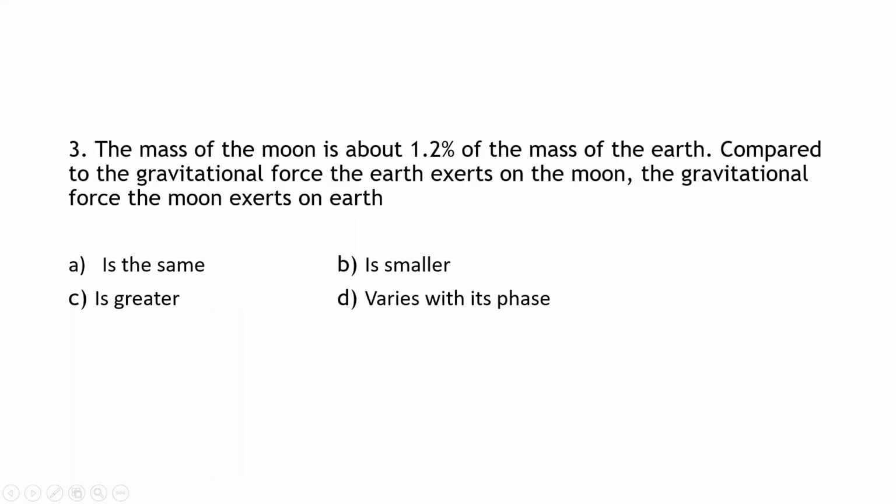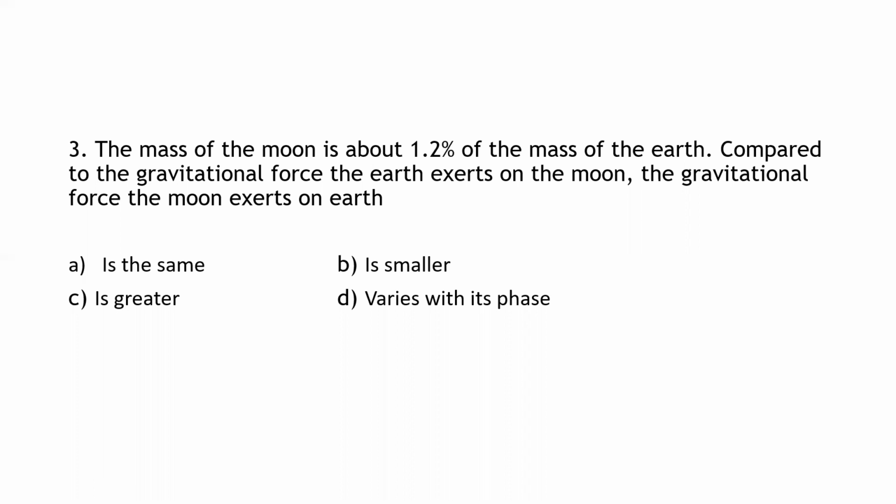The mass of the moon is about 1.2% of the mass of the earth. Compared to the gravitational force the earth exerts on the moon, the gravitational force the moon exerts on earth is given by: first option, it is the same; second option, it is smaller; third option, it is greater; and fourth option, it varies with its phase.